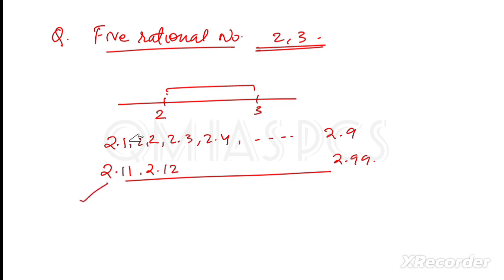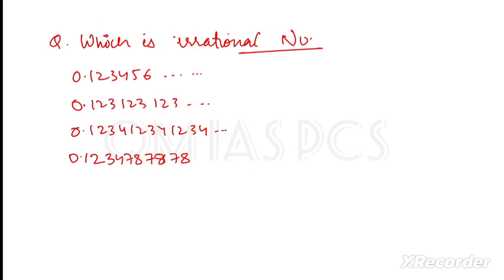Okay, try the next question. I have mentioned a question: which is the irrational number out of these four numbers? I have told you what irrational numbers are: irrational numbers are non-terminating, non-repeating, and rational numbers are terminating or repeating. If you see the first one, this dot means it goes on like this. No digit is getting repeated here, and it is not terminating either, it is non-terminating.